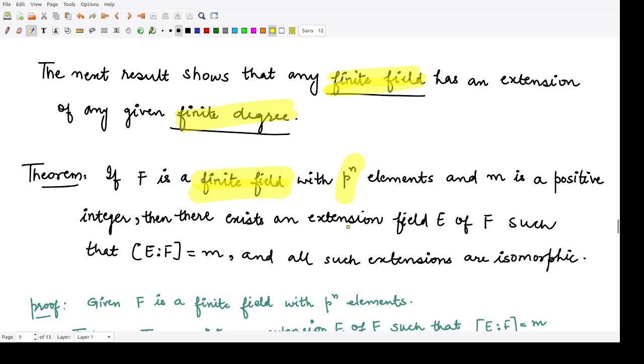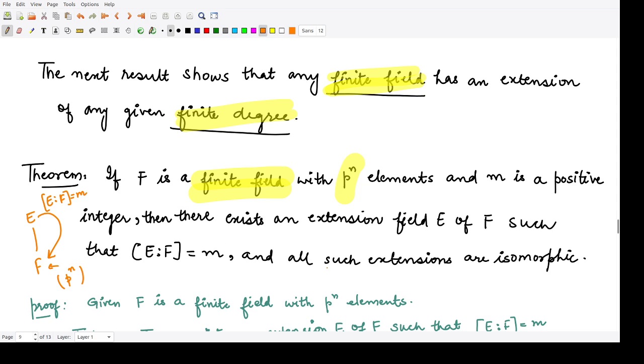Then we have some extension field E over F. Suppose this is the given field F and this is the extension field of this field F, and this field F is a finite field having p to the power n elements in it, and the degree of this extension field E over this field F is equal to m. So the degree of E over F is equal to m.